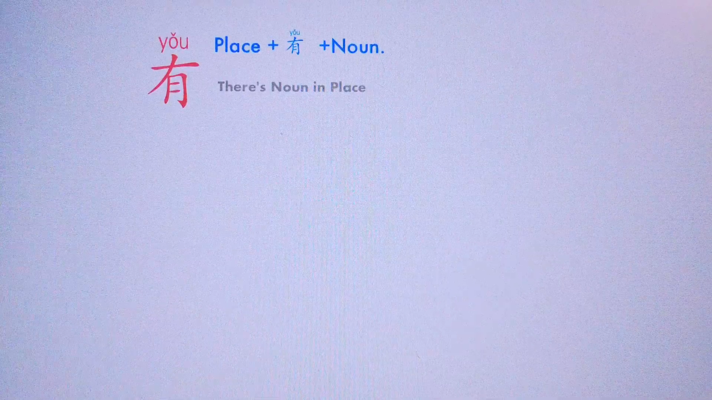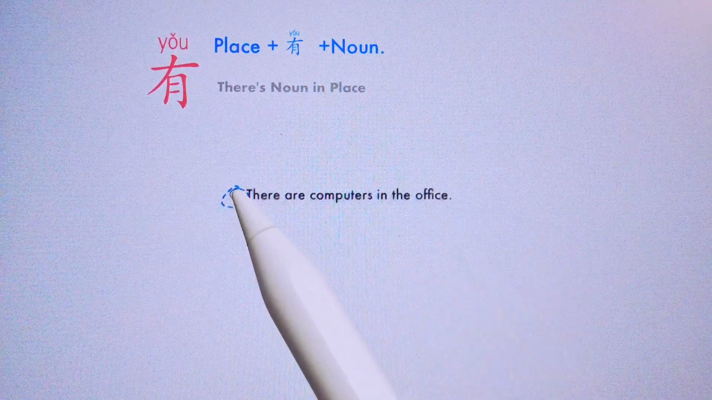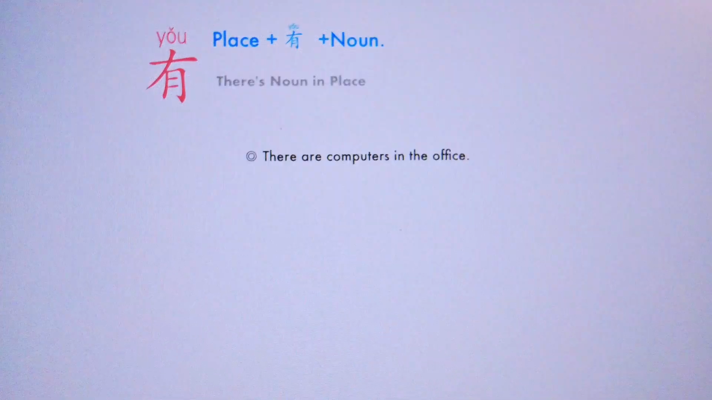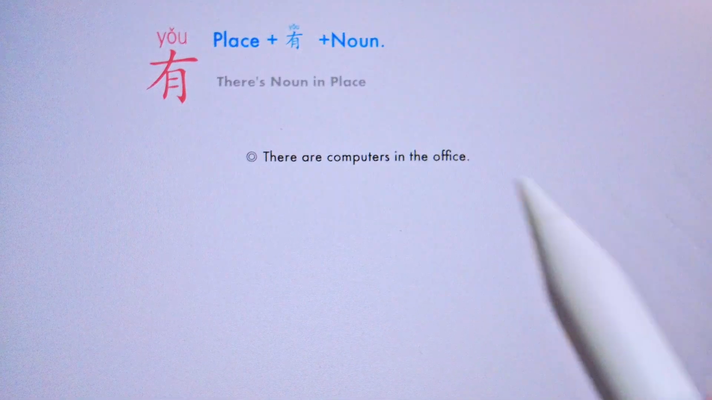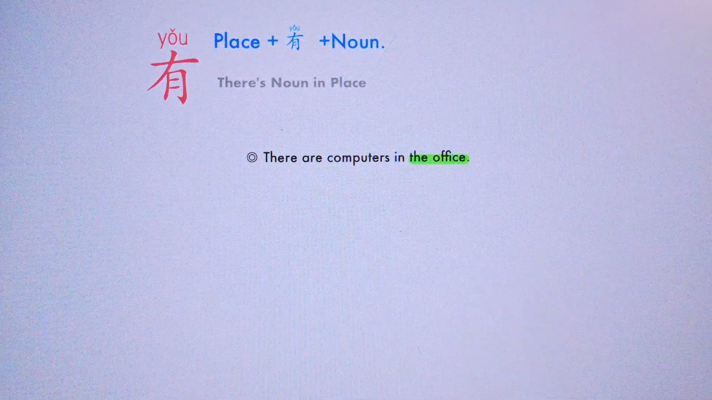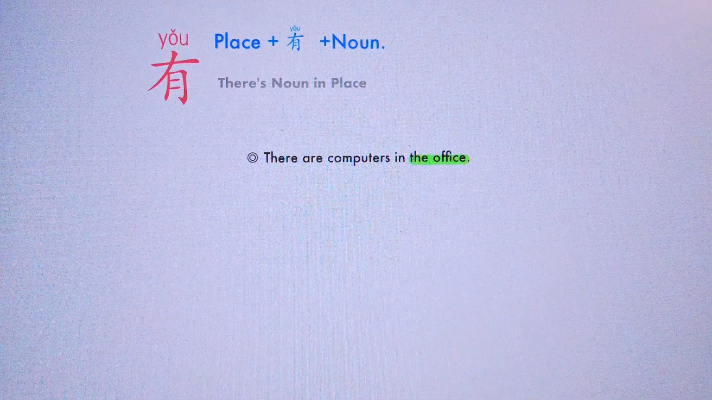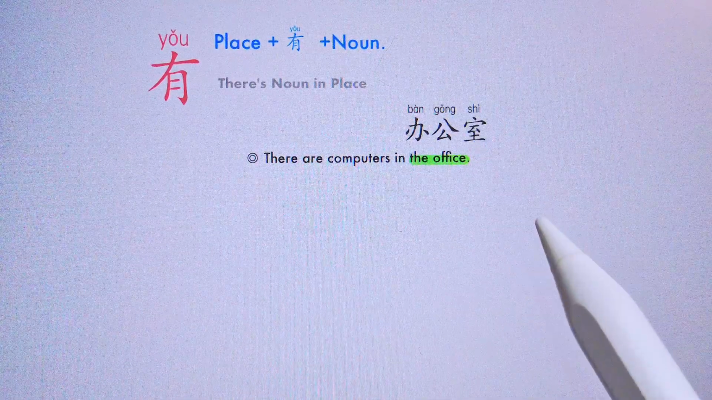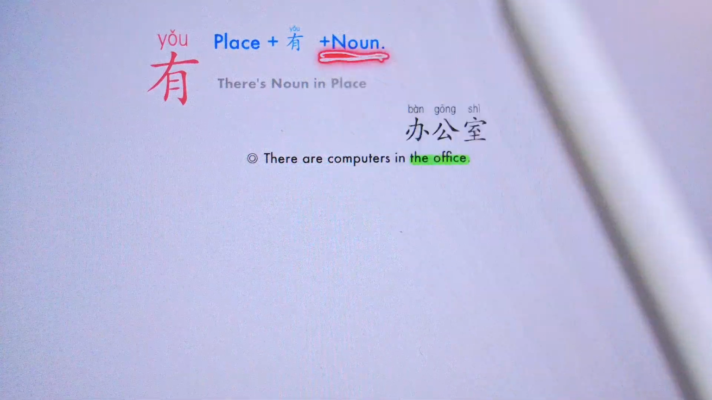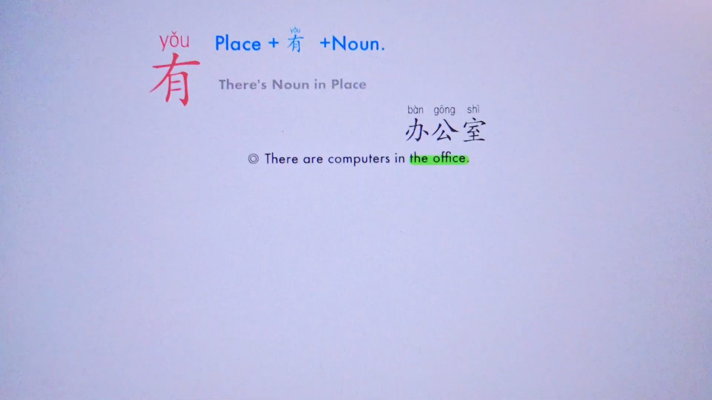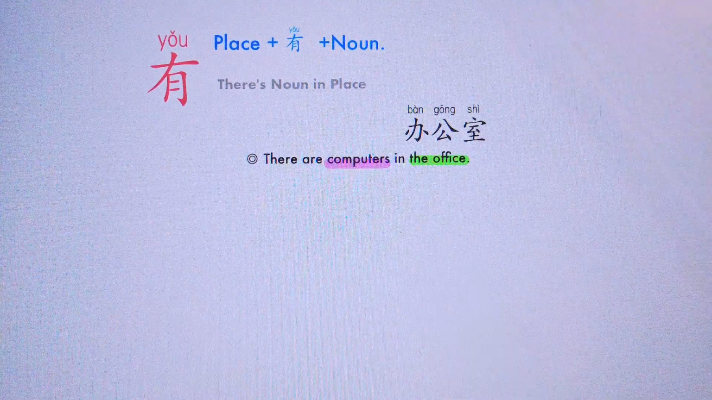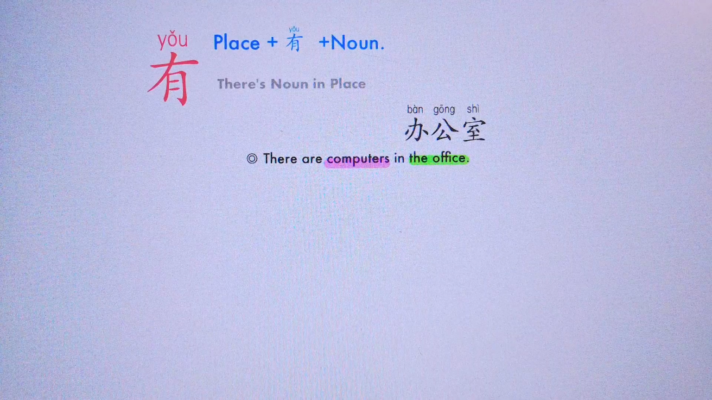a noun. For example, if you want to say there are computers in the office, first we need to find out the place, which is the office, right? And the office is 办公室 in Chinese. Now the second, we are going to find out the noun. So the noun in the sentence is computers. Computer in Chinese is 电脑.